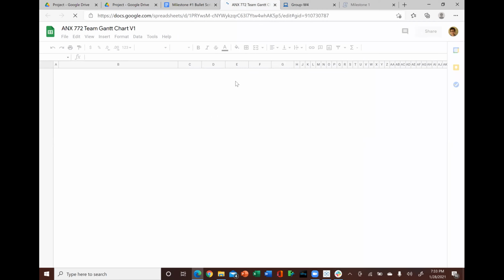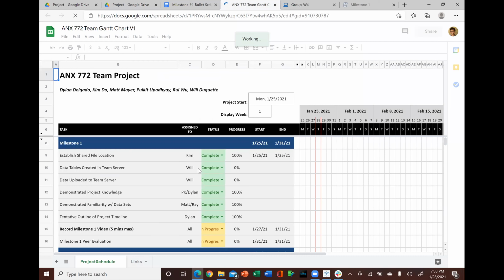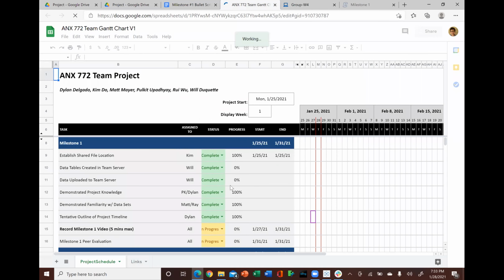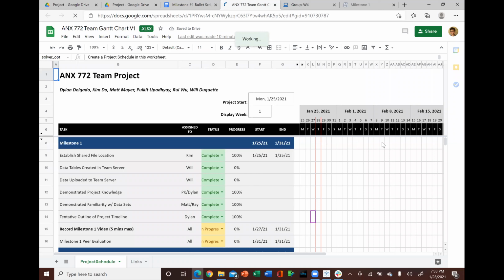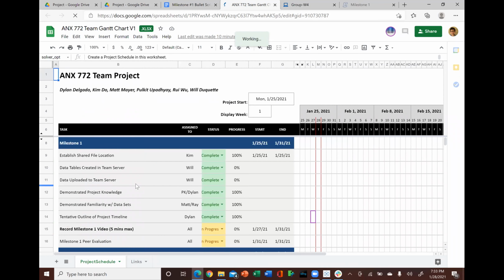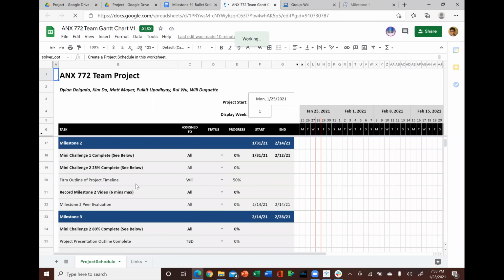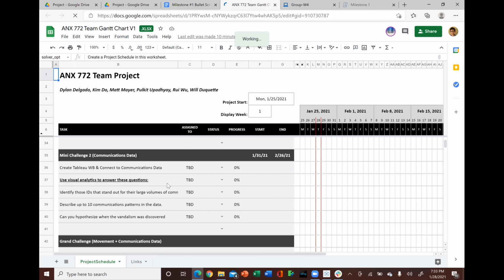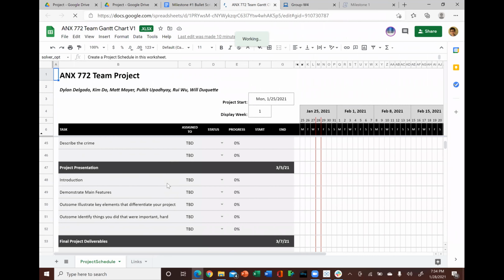Thanks, Matt. So what I'm pulling out is a Gantt chart that we made to discuss what the timeline of our project will be. As you can see, we've assigned different roles, the status, and the percent completed. We have a start and end date. This map shows the timeline. And if we scroll down, we can see the different milestones and the different challenges and benchmarks we need to reach in order to accomplish this.